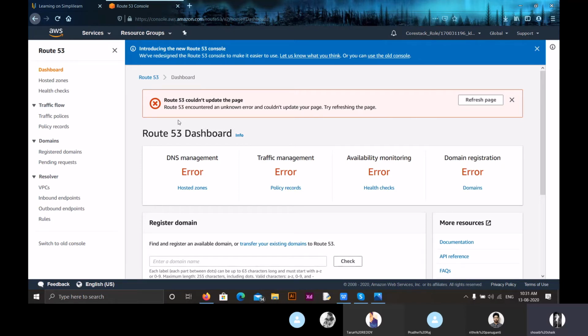Traffic flow's versioning feature maintains a history of changes to our traffic policies, so we can easily roll back to our previous version using the console or API. So this ensures that our Route 53 is flexible. We can easily transfer from a previous version to a current version using Route 53.